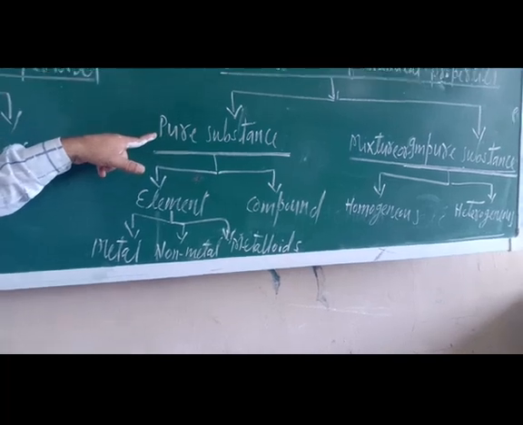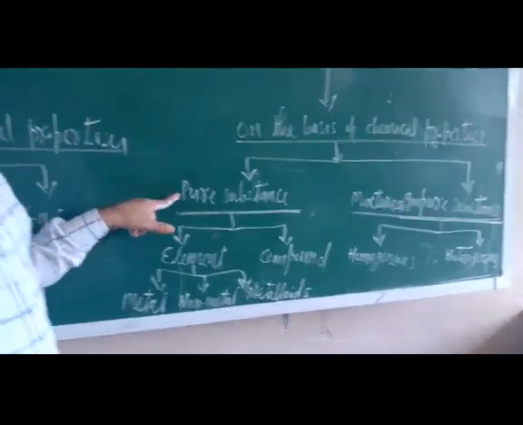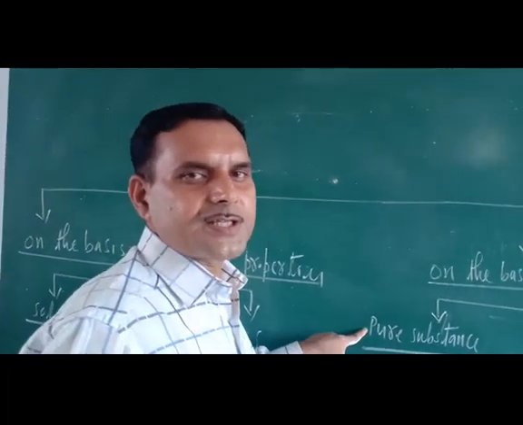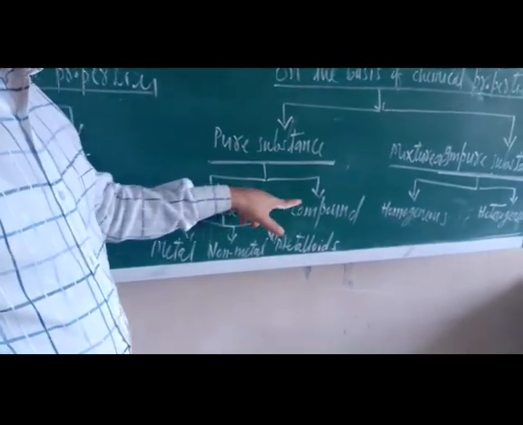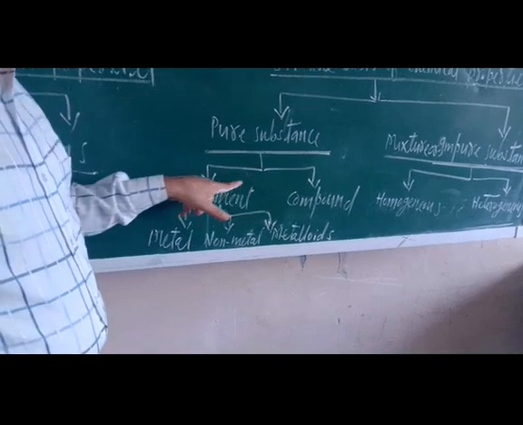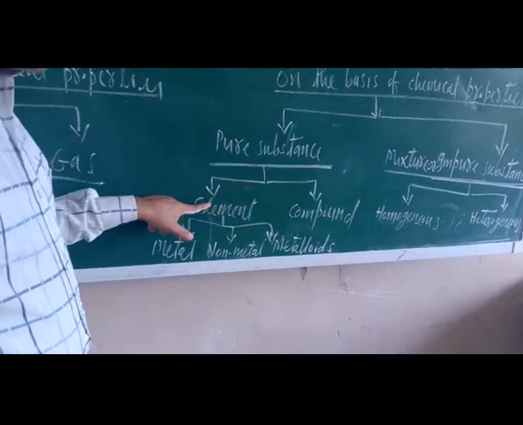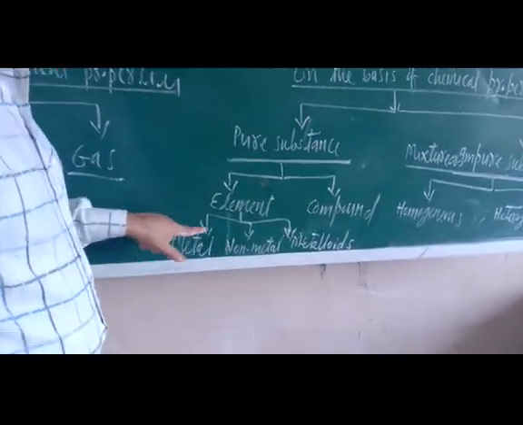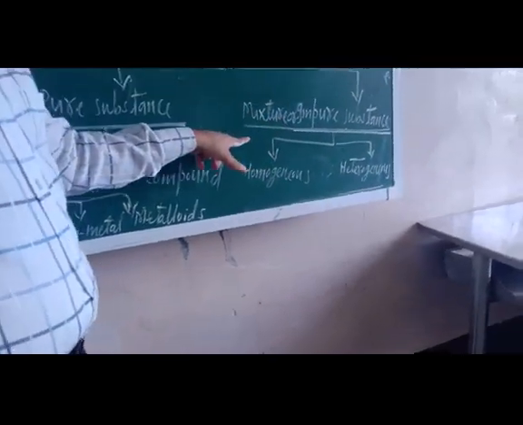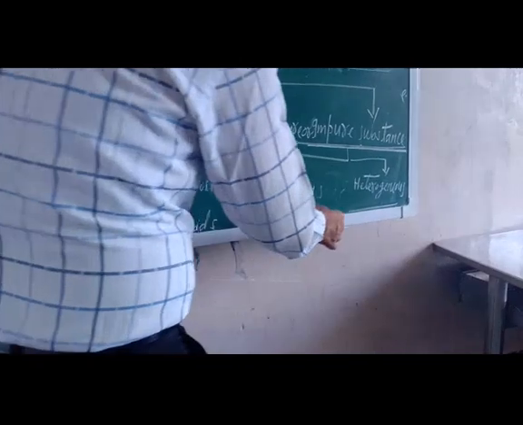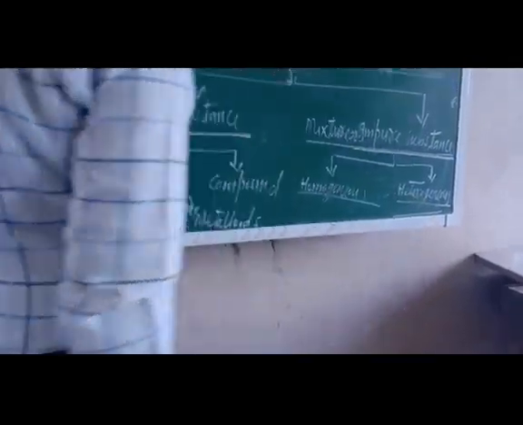Pure substances are those which have a constant, fixed chemical composition, and they are of two categories: element and compound. Elements are further divided into three categories: metal, non-metal and metalloids. Mixtures or impure substances are categorized into two categories, homogeneous mixture and heterogeneous mixture.